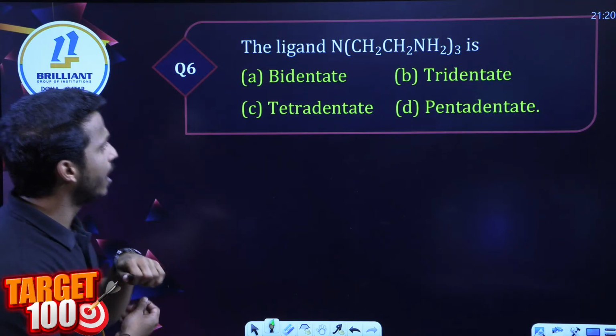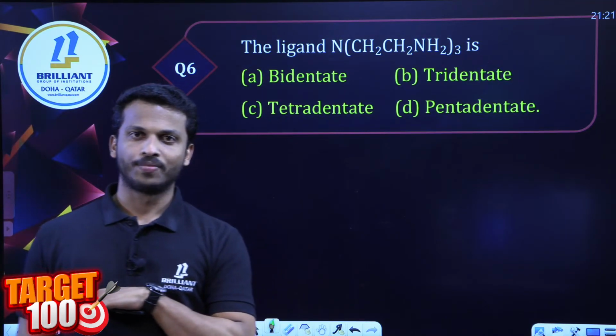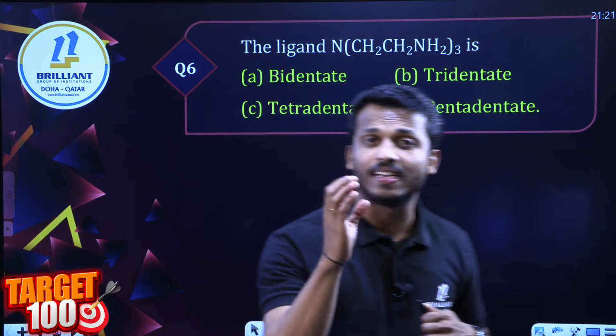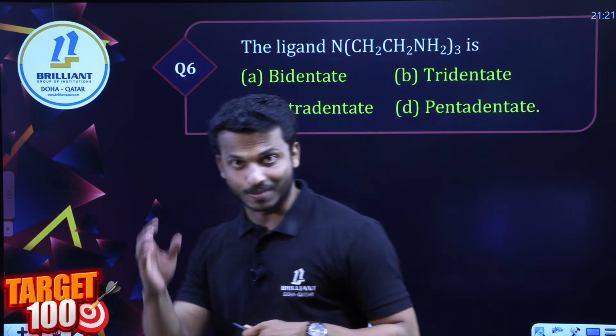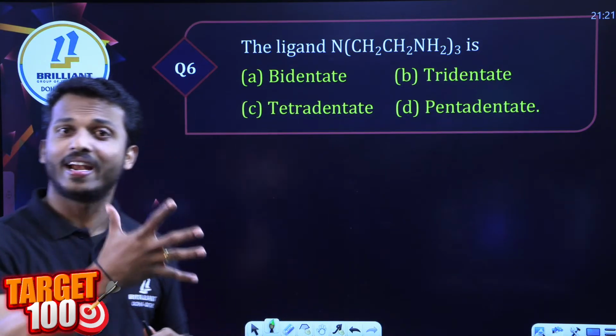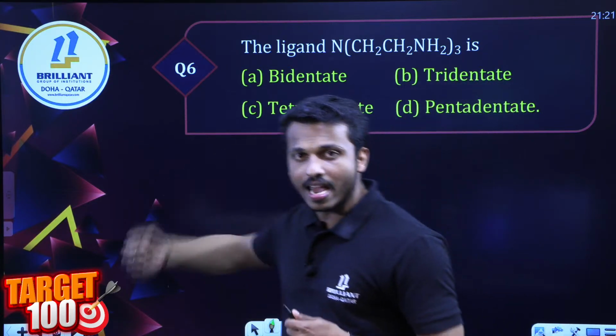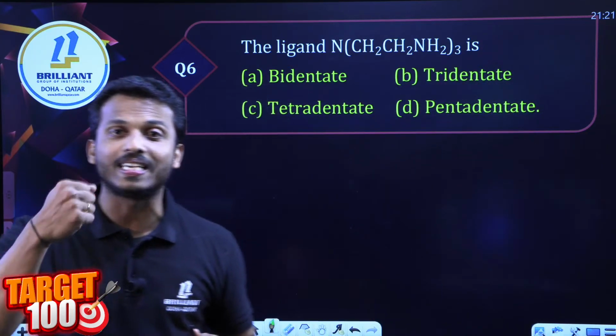Question number 6. They will give you an unknown ligand and ask what the denticity of the ligand is, whether it is monodentate, bidentate, tridentate, tetradentate, hexadentate, like that. So a ligand is given here. What is the denticity of the ligand?